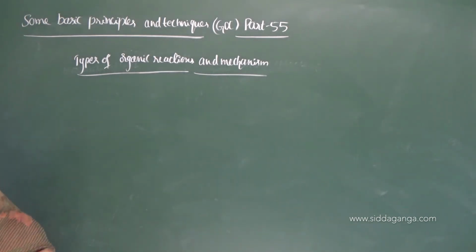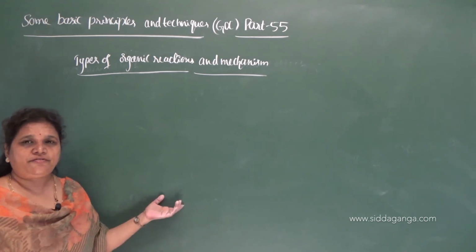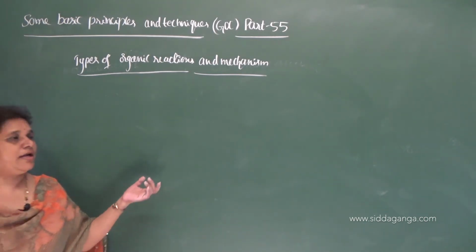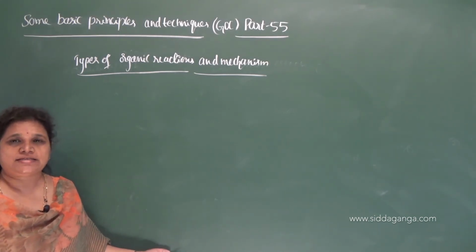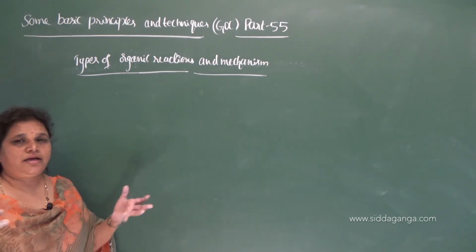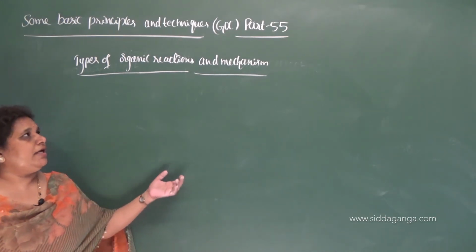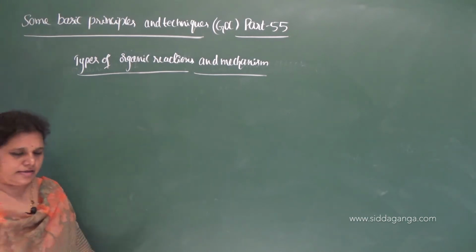So types of organic reactions. What are the different types of organic reactions that we can come across during the chemical properties of organic compounds in organic chemistry? What are all the nature of the reactions that we can come across? So that gives the types of organic reactions and the mechanisms.